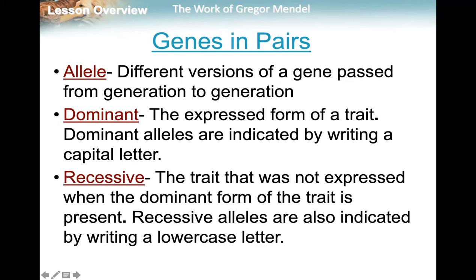Recessive traits are traits that we may not necessarily see if a dominant trait is present. In order for a recessive trait to be expressed or seen, you must have two recessive alleles. An example of this would be blue eyes. Blue eyes is a recessive trait. You have to have two genes for blue eyes in order to have blue eyes. Recessive alleles are written with a lowercase letter. So we use a lowercase letter to represent recessive traits and a capital letter to represent dominant traits.